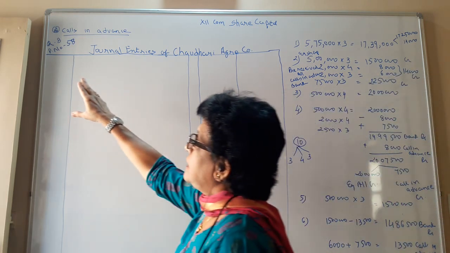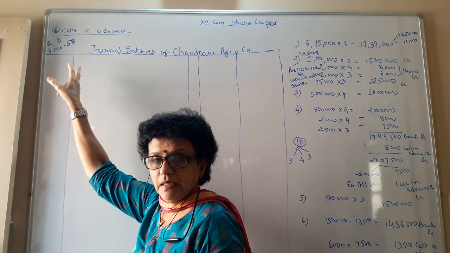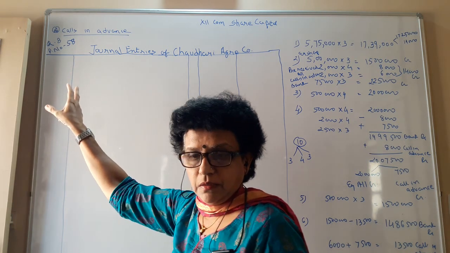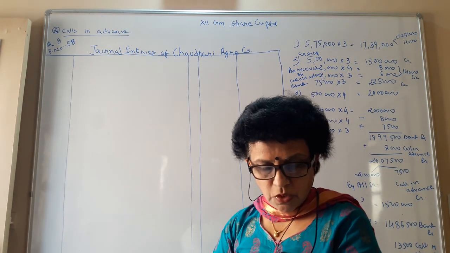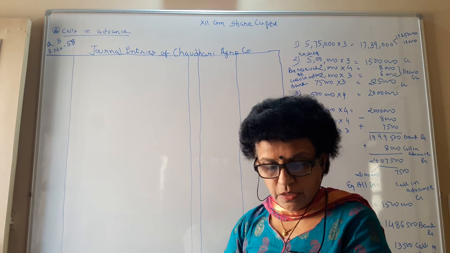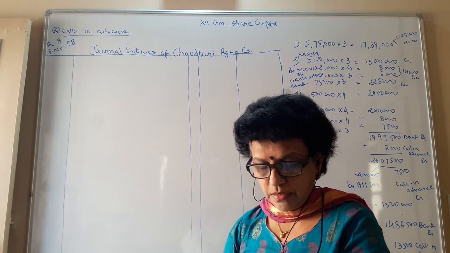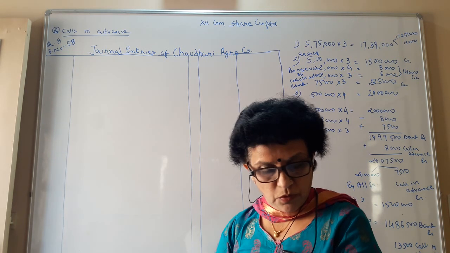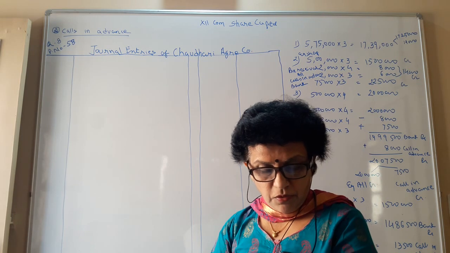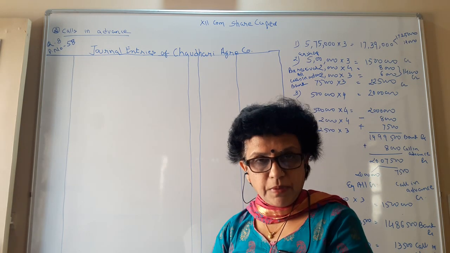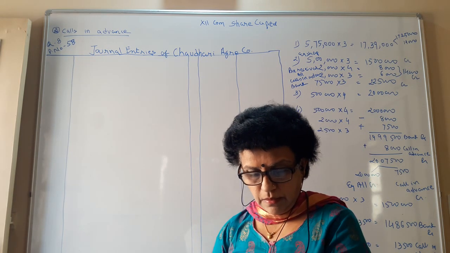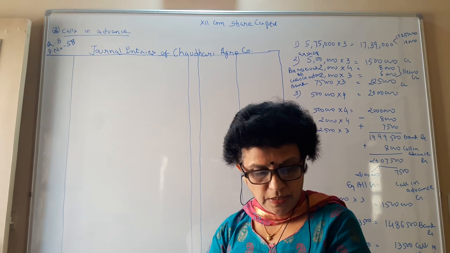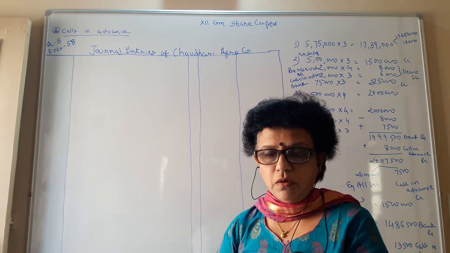Question number 8 on page number 58, you can get the question. Chaudhary Agro Company issued 5 lakh equity shares of 10 each to the public. The company called 3 per share on application, 4 per share on allotment and 3 per share on first and final call.